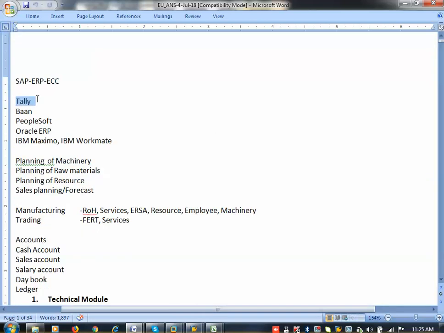Okay. So Tally is also an ERP tool. BAN is also an ERP tool. PeopleSoft, Oracle ERP, Maximo, IBM Workman, these are all American ERP tools. Other than these, tools developed with C, C++ or Java can also be called ERP tools or competitors for SAP. So these are all competitors for SAP.